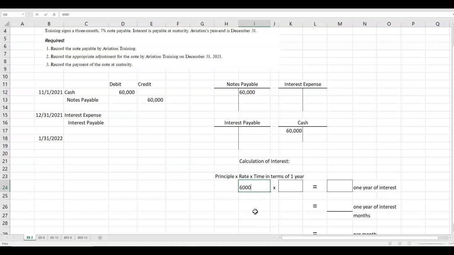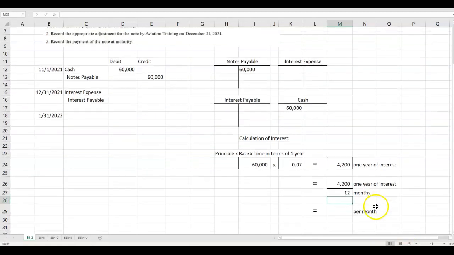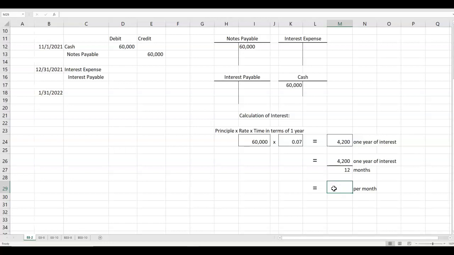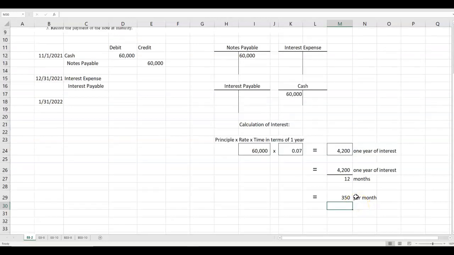So the principal is $60,000. The rate is 7%, which is 0.07, not 0.7. 0.7 is 70%. And then you multiply 60,000 times 7%, and you come up with a year's worth of interest, $4,200. So you take that $4,200 and you divide that by 12 months. That gives you an amount per month. So $4,200 divided by 12 gives us $350 per month in interest expense.